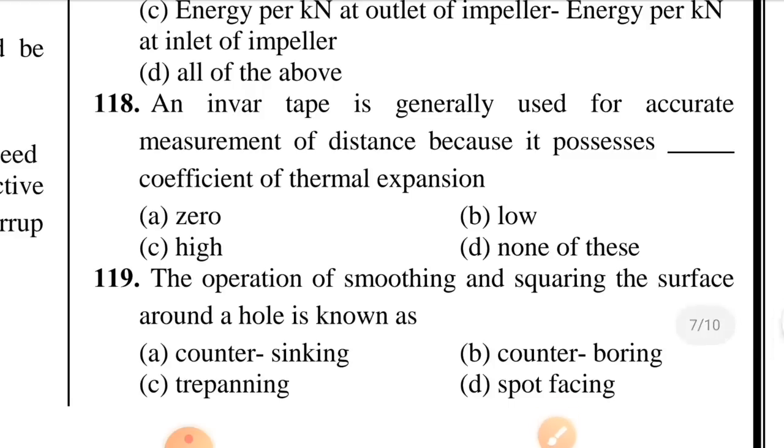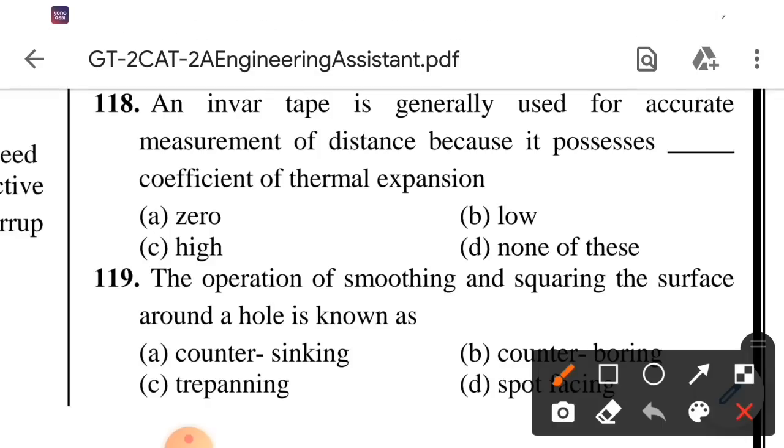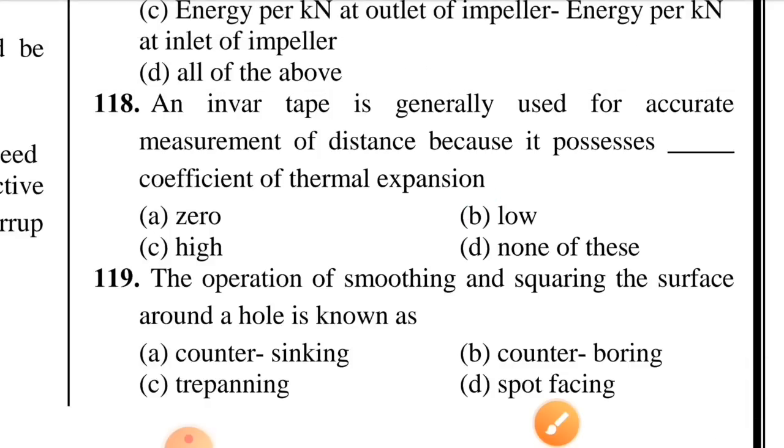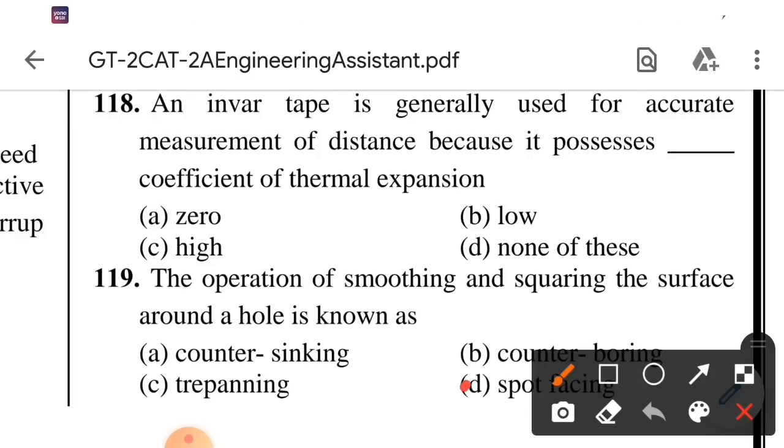Question number 118. An invar tape is generally used for accurate measurement of distance because it possesses dash coefficient of thermal expansion. Option B is correct, low. Question number 119. The operation of smoothing and squaring the surface around a hole is known as. Option D is correct, spot facing.